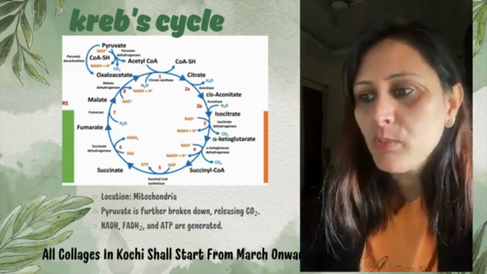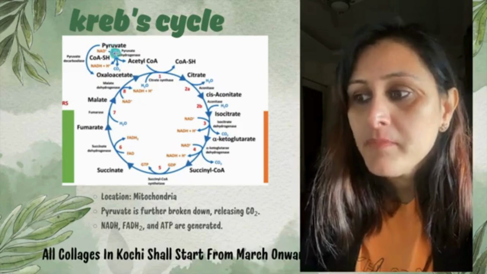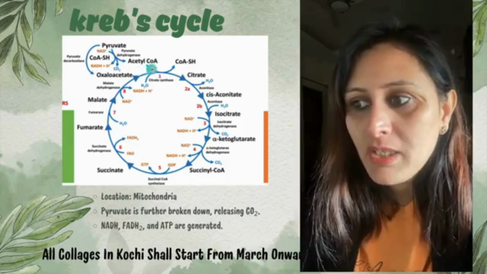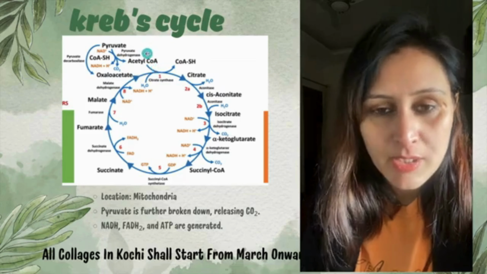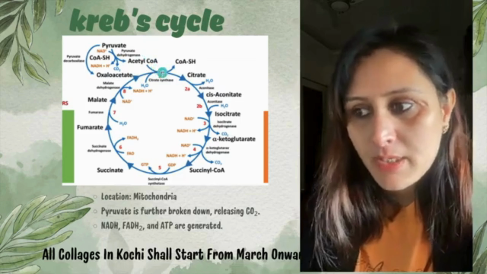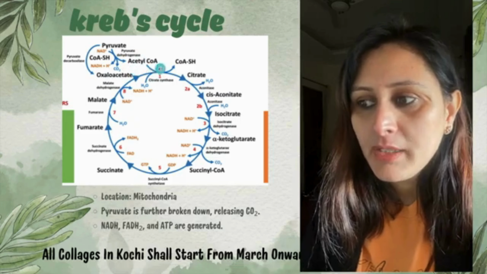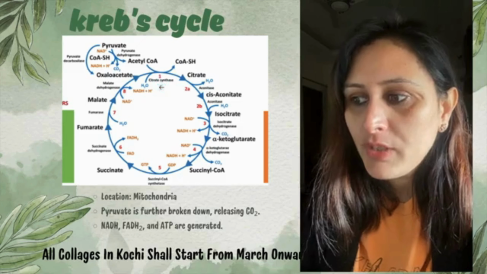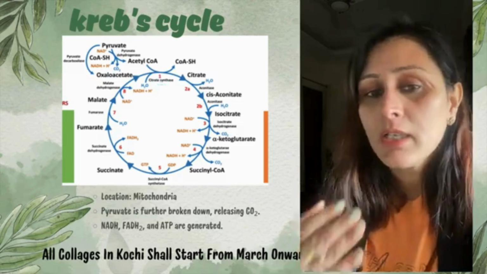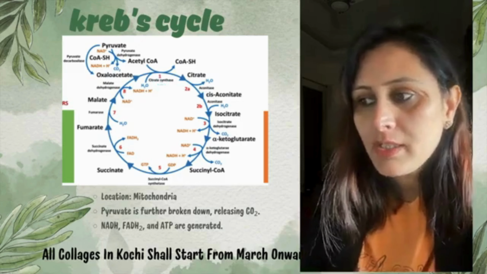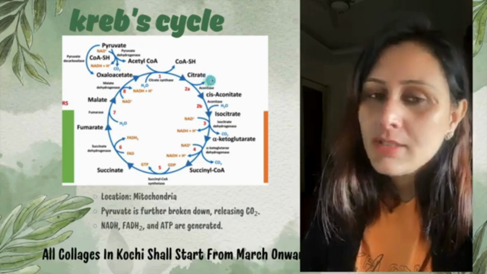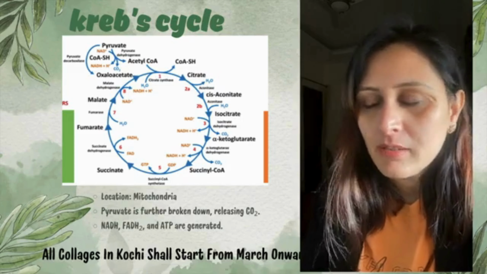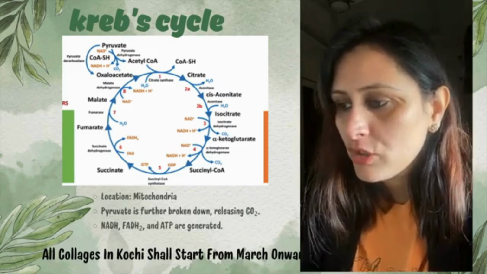This pyruvate which was formed in the previous cycle gets converted into acetyl coenzyme A with the help of the enzyme pyruvate dehydrogenase, right? In this, carbon dioxide is released, and eventually with the enzyme citrate synthetase, since it helps in synthesis of citrate, it gets converted into citrate. This Krebs cycle is also called the citric acid cycle because of this formation, right?